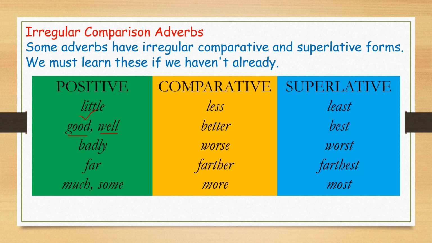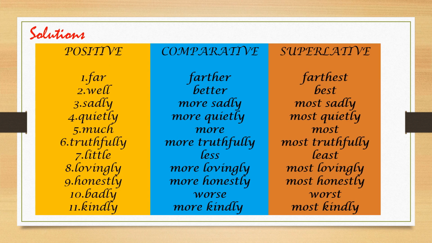Some adverbs have irregular comparative and superlative forms. We must learn these if we haven't already. If we did not learn, we can learn now. Actually, these are what they had given: well, sadly, quietly, much, truthfully, little, lovingly, honestly, badly, kindly.